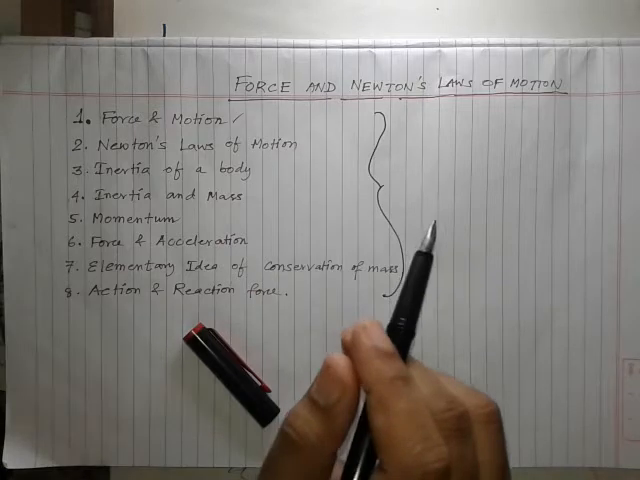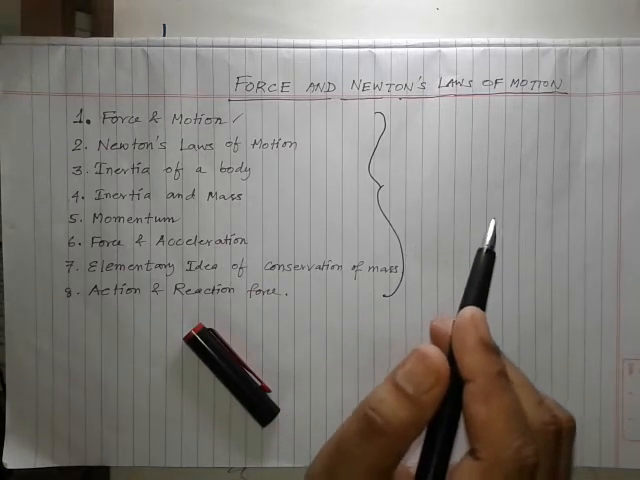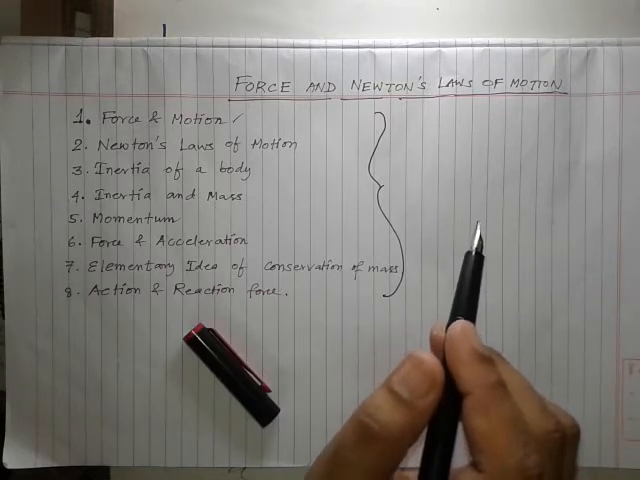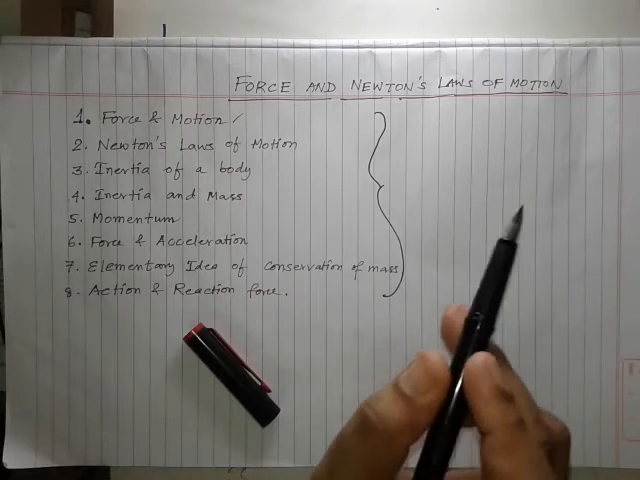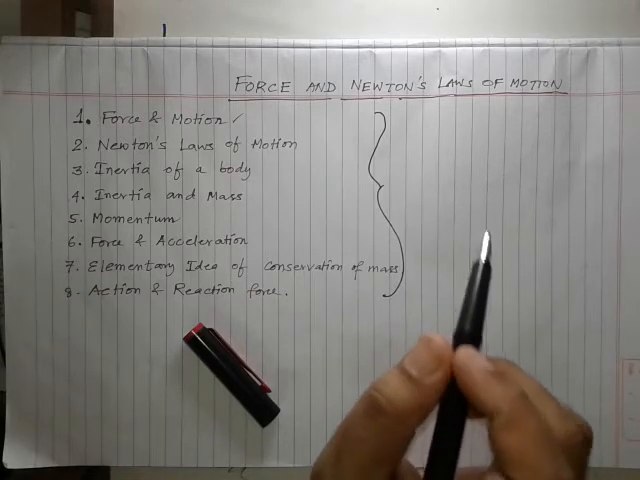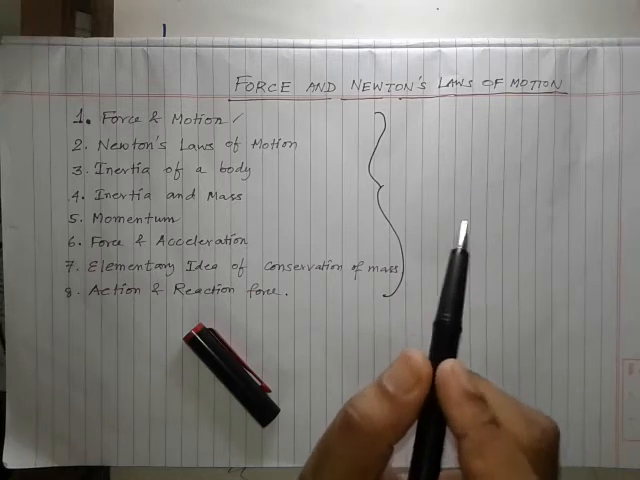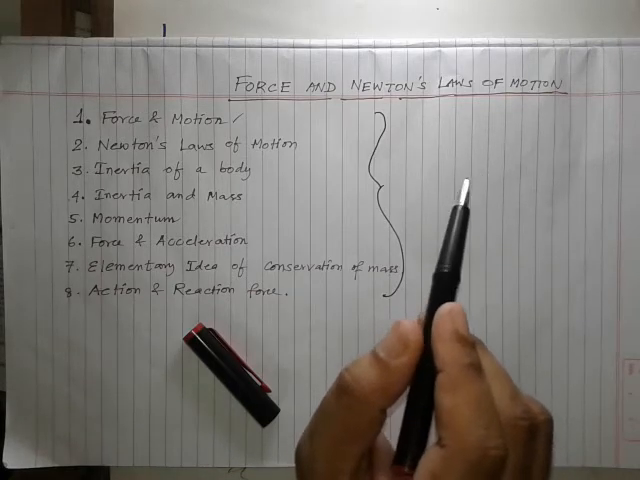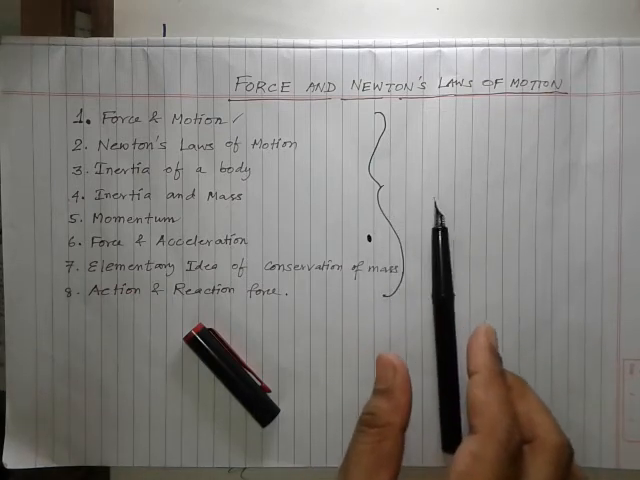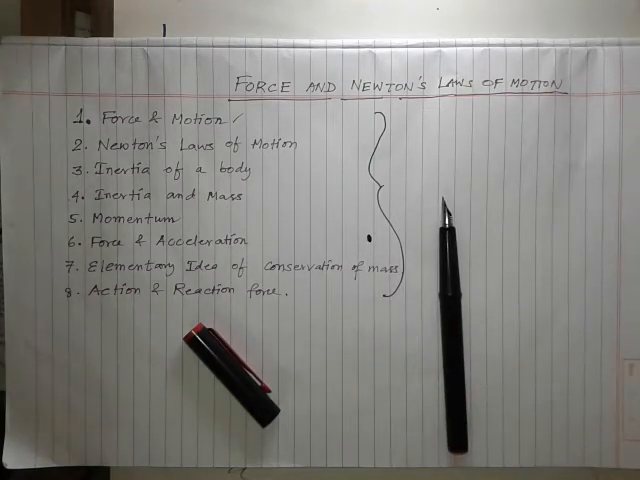But the question is, why does a body change its condition from rest to motion? Why does the body accelerate? Why does the body retard? What is the reason behind this? That is called force. Force is the only thing which can give acceleration to a body. So what is the basic definition of force? Force is that cause which produces acceleration in the body on which it acts.